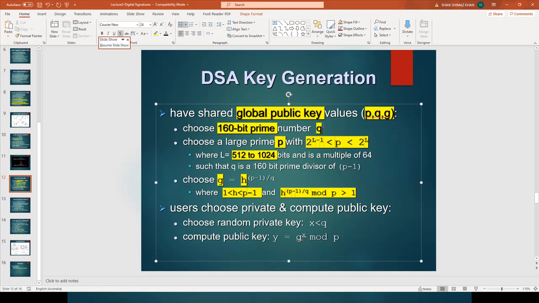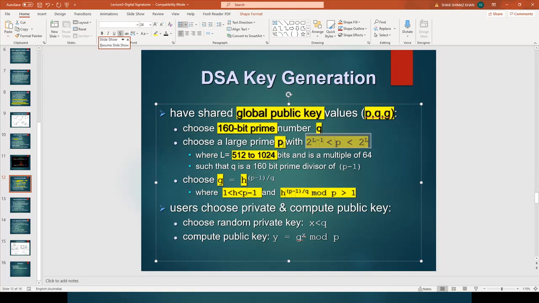Initially Q is nothing but a 168 bit prime number. Then we select a very large prime number P. This should satisfy this constraint, and the L value is this, and it should be multiples of 64, such that Q is a 168 bit prime number and it is a divisor of P minus 1.